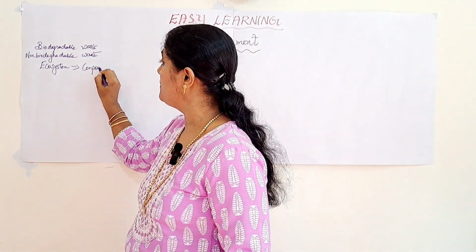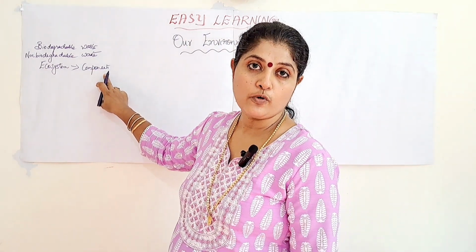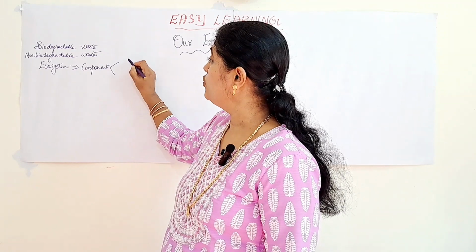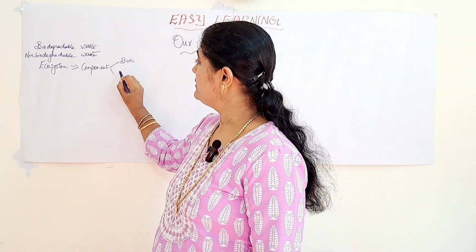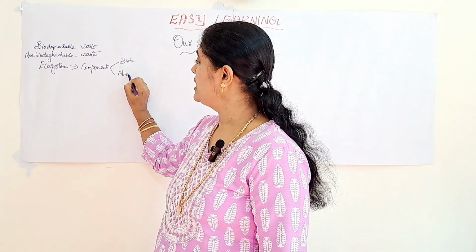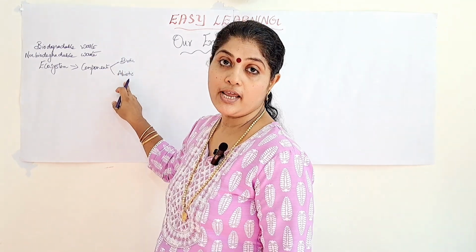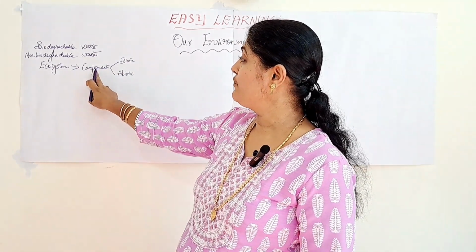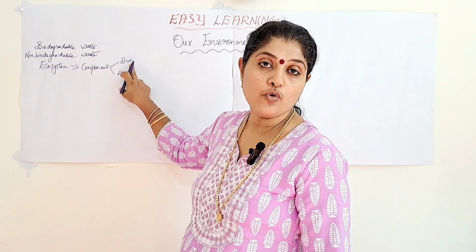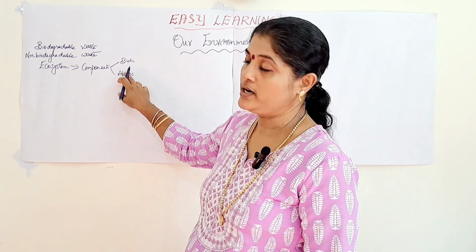What are the main components of ecosystem? When we move on to the components of ecosystem, it is classified into two. One is the biotic component, and the other is the abiotic component. It is very, very important. You have to concentrate more on this because it comes for the exam. So, what are the main components of ecosystem? It is classified into two: the biotic component and the abiotic component.